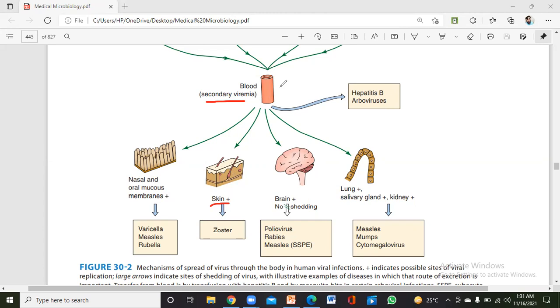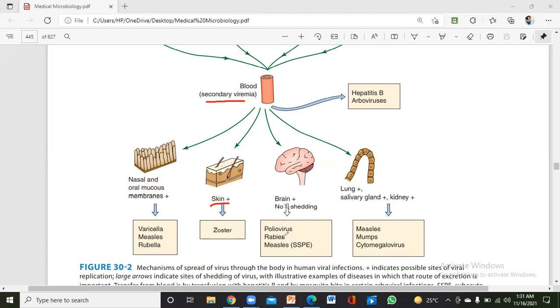After that, it gets access to different organs of the body, and from there it again gets entry into the blood vessel. And after that, it reaches its specific site. So in case of varicella zoster virus, it gets entry into the skin and starts its replication. If it is measles virus or rubella virus or even varicella zoster virus, it can again get entry into the nasal and the mucous membrane and start its replication.